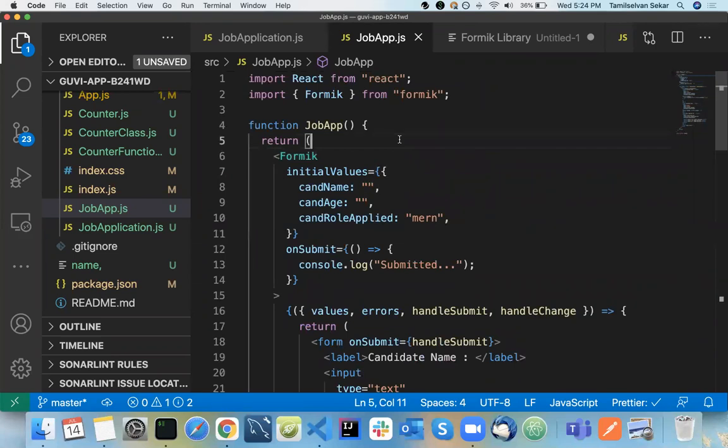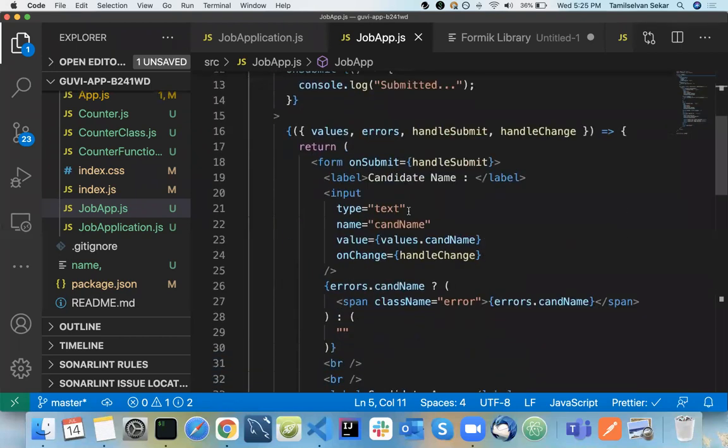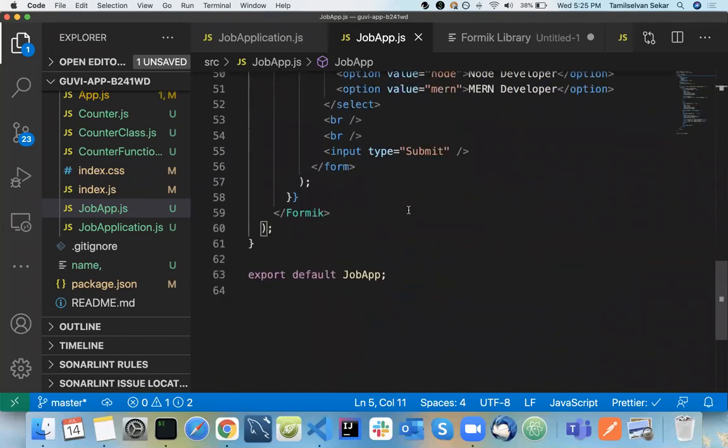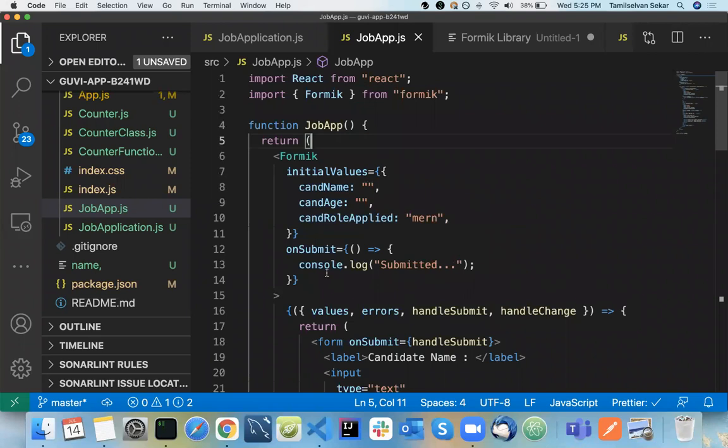Can everyone confirm? Please stop me at any point of time, I can explain it again. So now the same form is ready. No big change at all. Everything is given by your library itself.